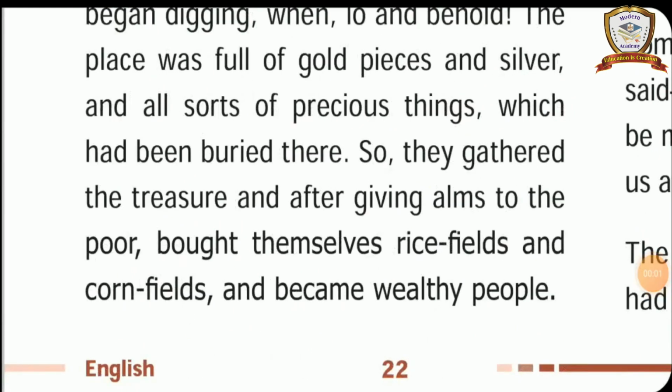So they gathered the treasure and after giving alms to the poor, bought themselves rice fields and corn fields and became wealthy people. Yeah, there was a treasure which was shown by their dog by barking. They also found the precious things which had been buried there. They were too happy to collect the treasure like silver and gold pieces. They wished to donate the money to the poor people. After collecting the treasure, first of all, they would like to give the money to the poor people as alms. And next, they were willing to develop their economic status. So they used the treasure to buy rice fields and corn fields to become wealthy people.